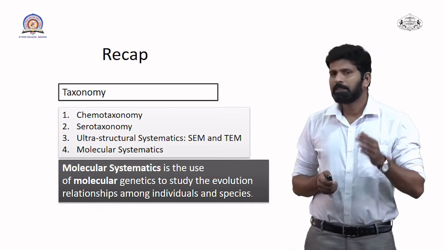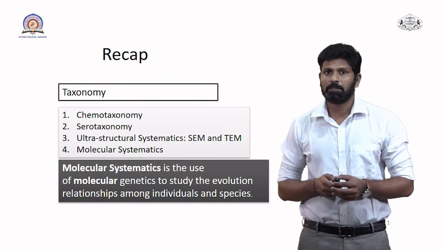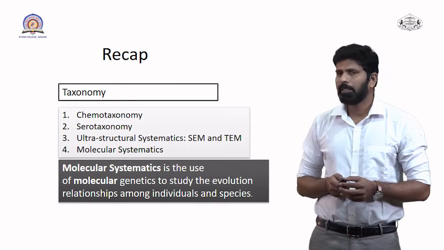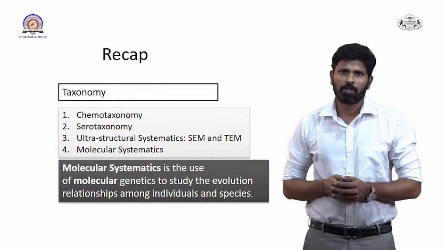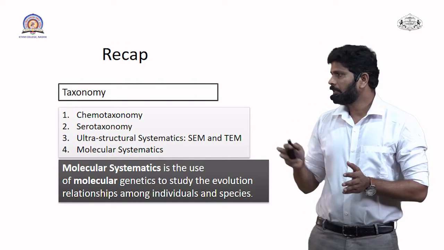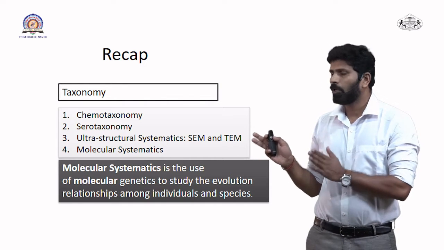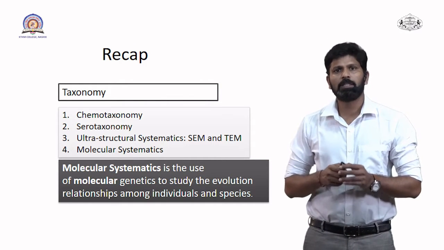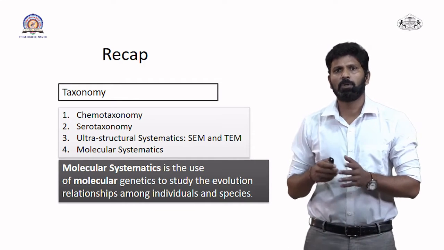After that, a recent trend in taxonomy is molecular systematics. So this is a very recent trend in taxonomy. Why is it recent and why is it important? Molecular systematics is the use of molecular genetics to study the evolutionary relationship among organisms or among plants.